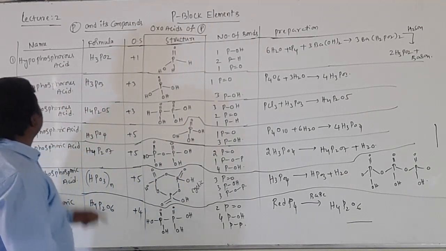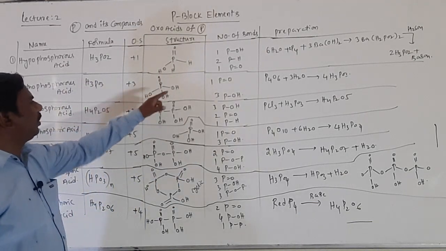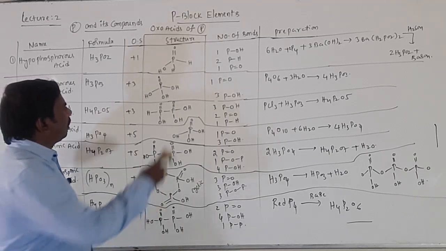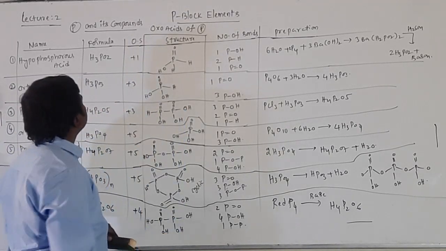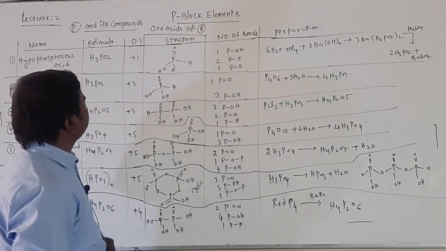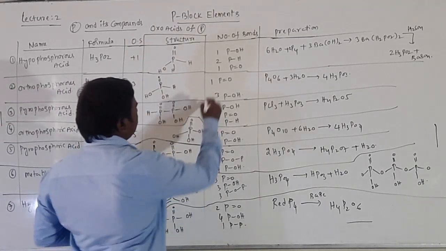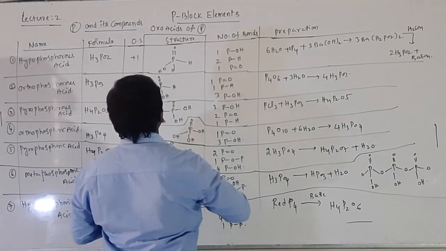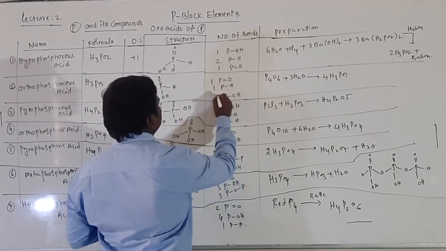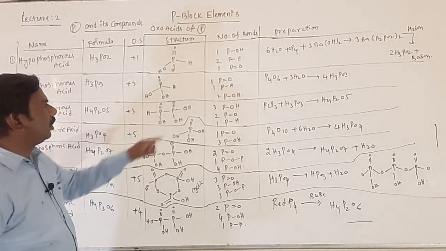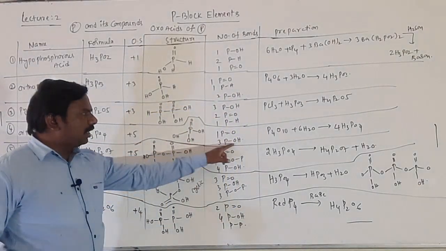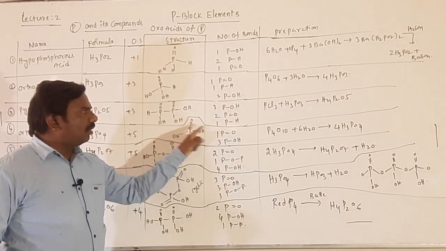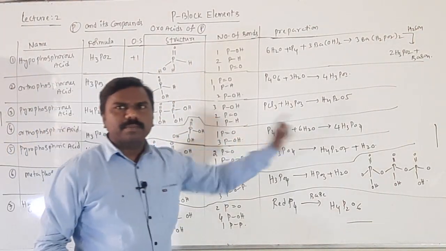Sorry, I think it is H3PO3, no? H3PO3, P=O, here only 1 it is. H3PO2, 1 P-H bond and 2 P-OH bonds, correct. Getting 2 P-OH bonds, and in this case 3 P-OH bonds, 1, 2, 3, and 1 P=O, its preparation.